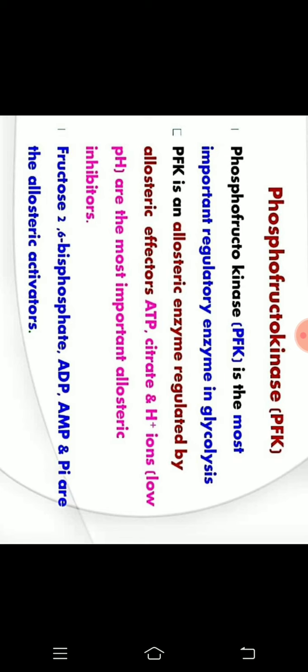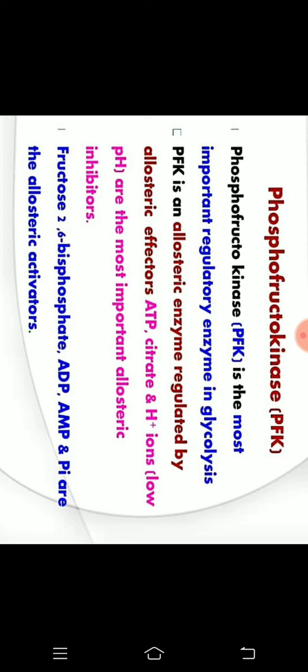The activators are fructose 2,6 bisphosphate, ADP, AMP and Pi. These 4 are the allosteric activators. The allosteric inhibitors are ATP, citrate and low pH. Low pH means a high concentration of hydrogen ions.